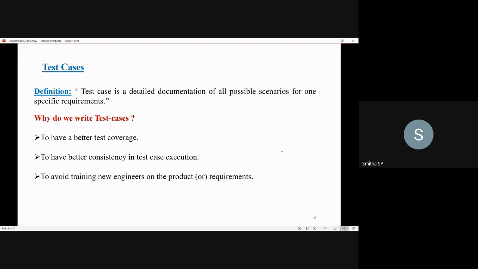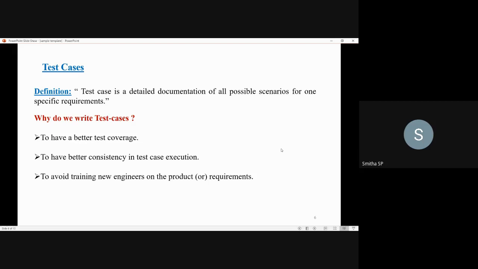If we write test cases for each and every requirement, then the requirements will be covered, so that you will have better test coverage. The second thing is to have better consistency in test case execution. And one more benefit of writing test cases is to avoid training new engineers on the product or the requirements.